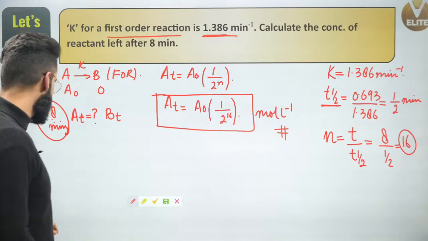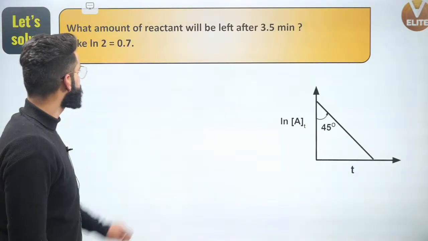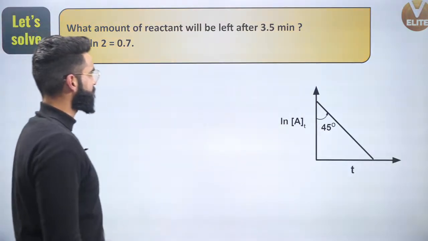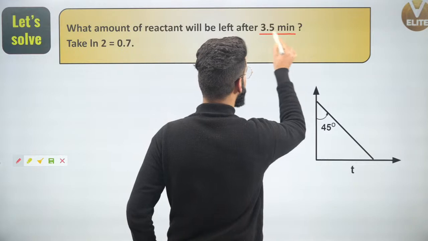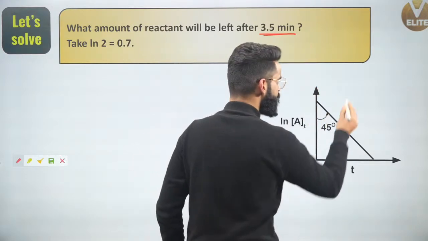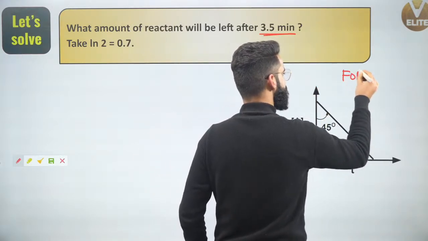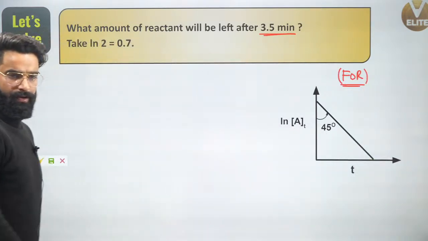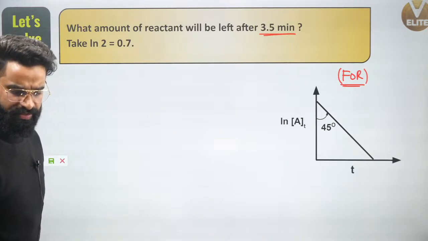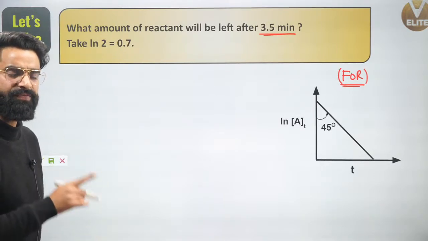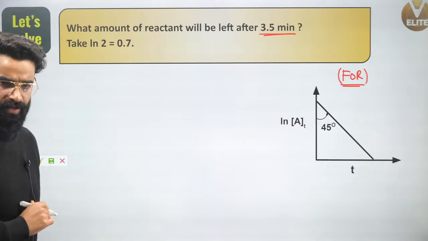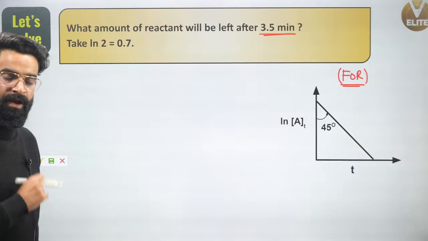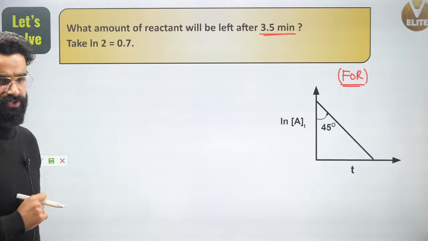Cool. Let's move on to one more question then, which is given to us right here. What amount of reactant will be left after 3.5 minutes? The curve for a first order reaction is given to us. We are supposed to calculate the concentration of reactant left after 3.5 minutes. How are we going to approach this sort of question?